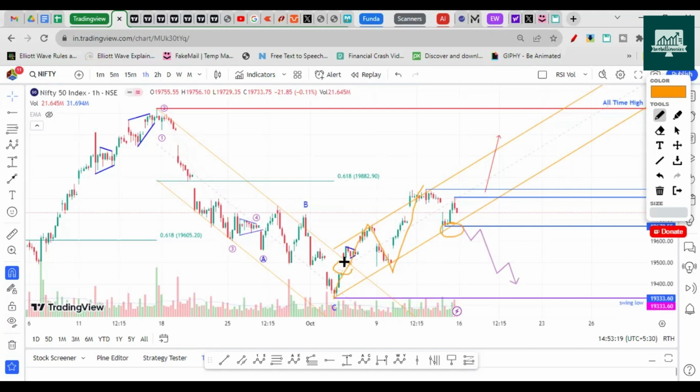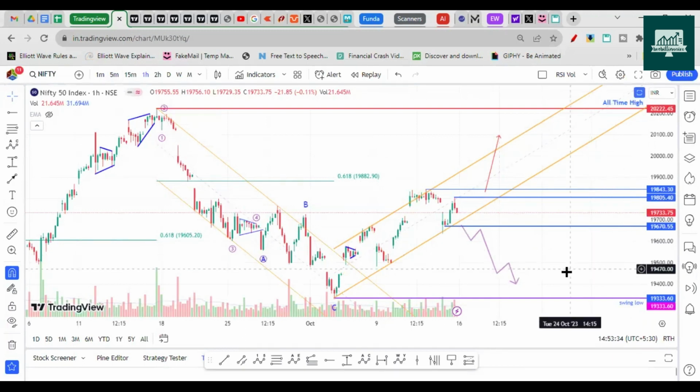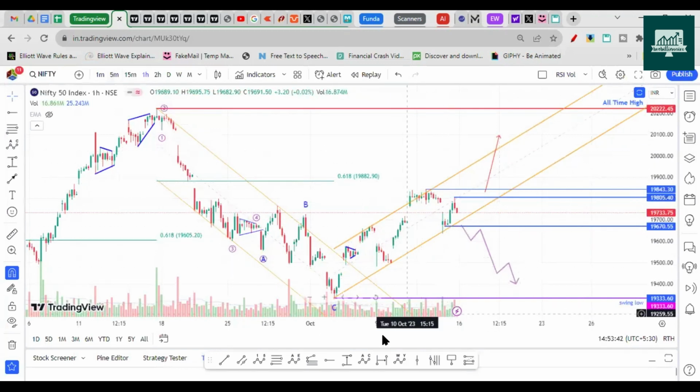This support it might break in that scenario and fill this gap, and then it might again create a complex correction towards 20,000 and then give a dip as well. So this is a possible scenario. Be careful, I'm not considering a break of this immediately. It can create a double zigzag kind of correction as well, so we have to watch out for that.